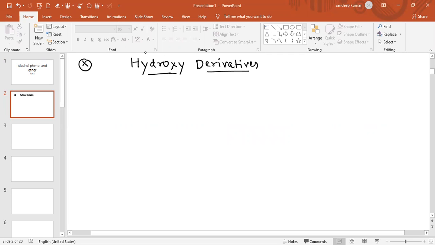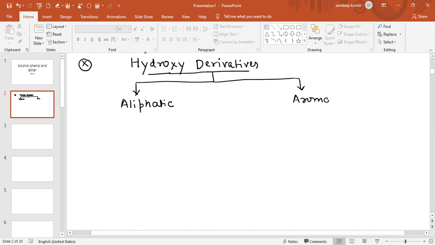Basically the hydroxy derivatives are of two types: one is aliphatic and one is aromatic.